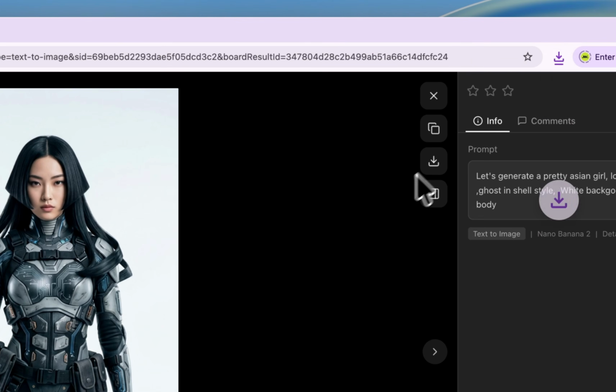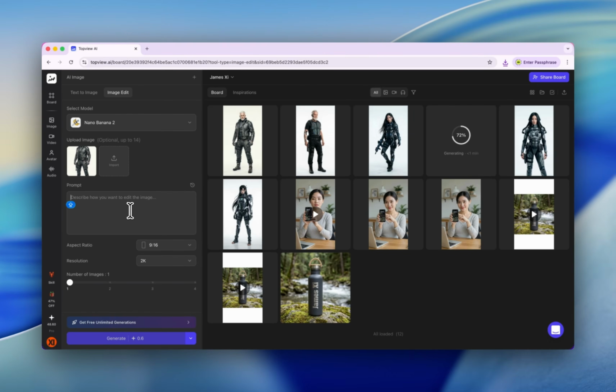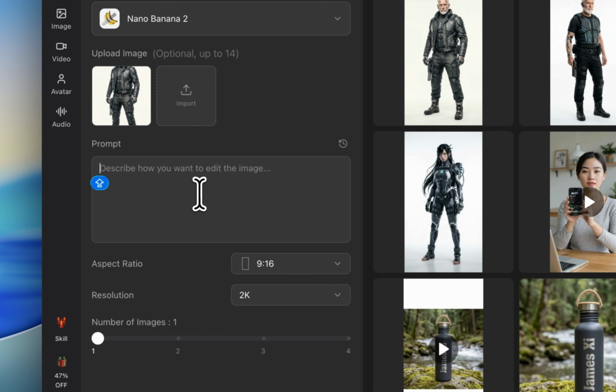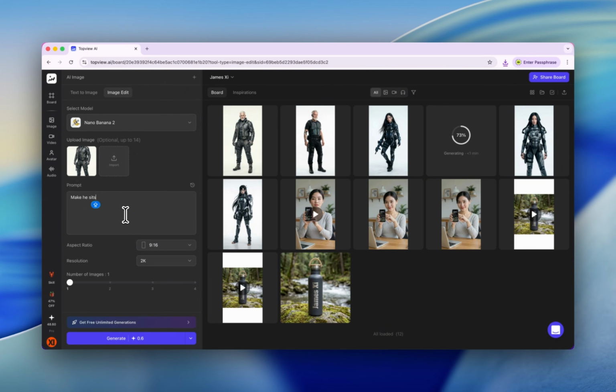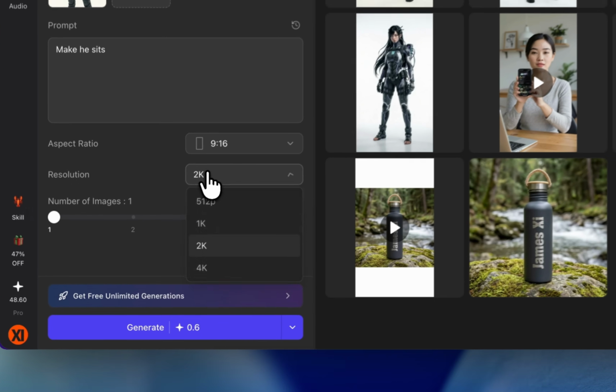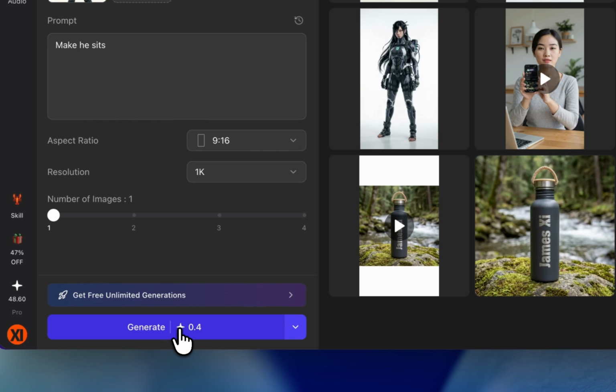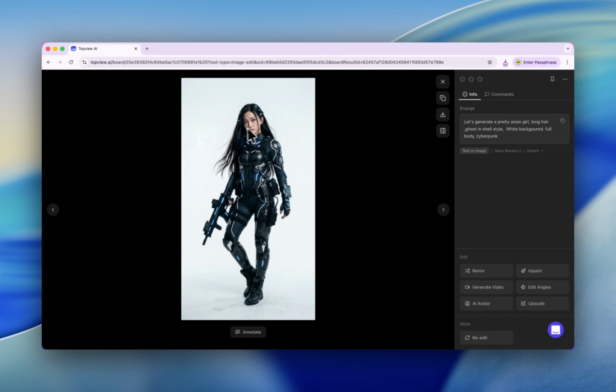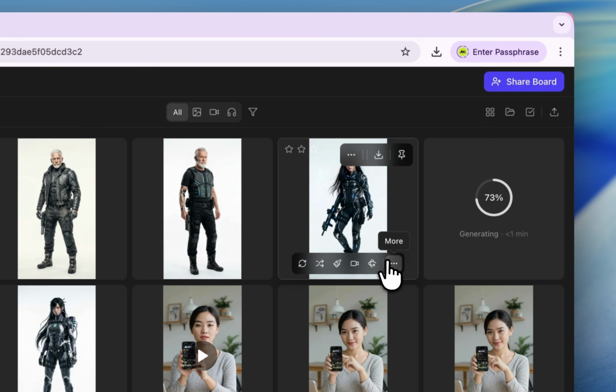And maybe also need this one. And also you can tweak every image with this image edit tool. For example, I want an image of this old commander setting. Let's choose the quality and just click generate. And what if I want this girl but at a different angle? Can we do that? Yes, we can.